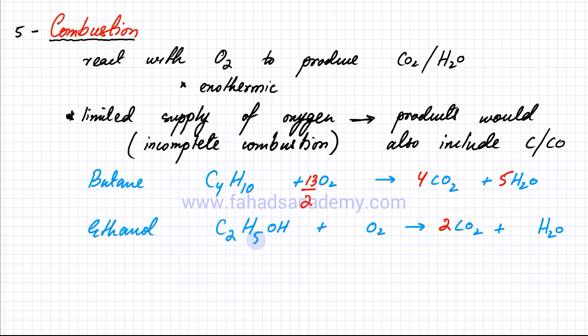There are 5 plus 1, 6 hydrogen atoms over here, so there should be 3 H2O molecules. That is going to make 6 hydrogens on the right hand side. Now I have 4 oxygen atoms over here, and I have 3 oxygens, so that's a total of 7 oxygens on the right hand side. Now there's 1 already over here, so I just need 6 more oxygens. So this would be 3 O2, and I can now erase my working.